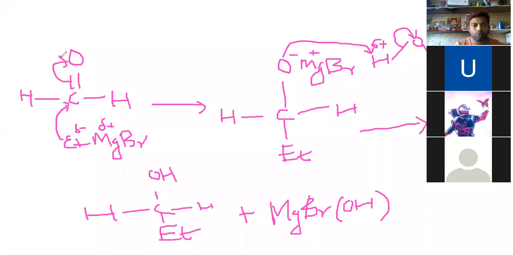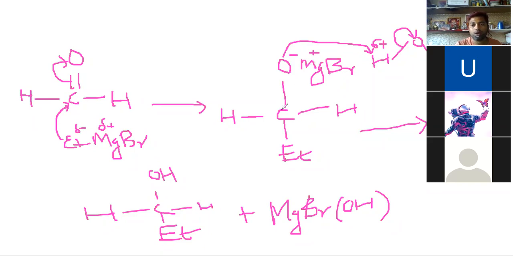This bond moves to the oxygen because oxygen is more electronegative than carbon, and the carbon becomes an electropositive center. This is our nucleophile, the carbanion nucleophile. It will attack this electropositive center and form a covalent bond. The magnesium bromide ion will move to the oxygen.